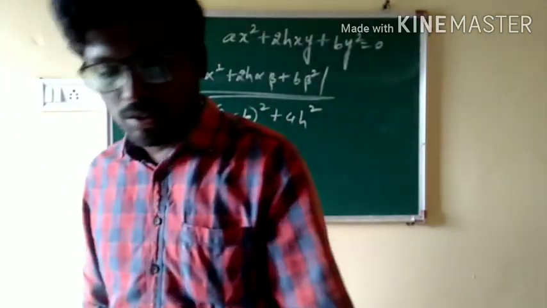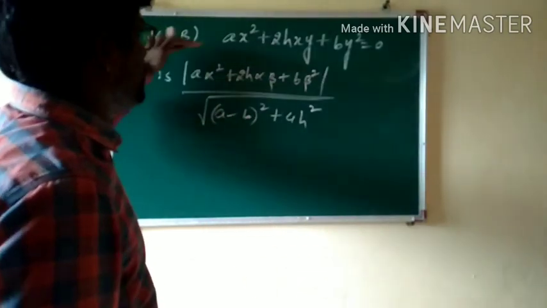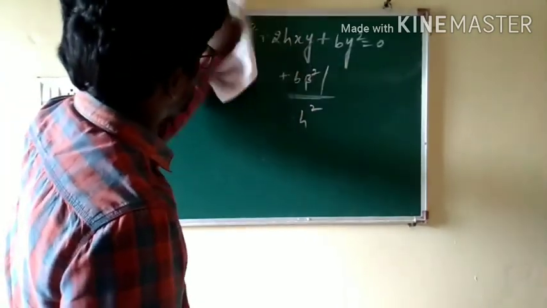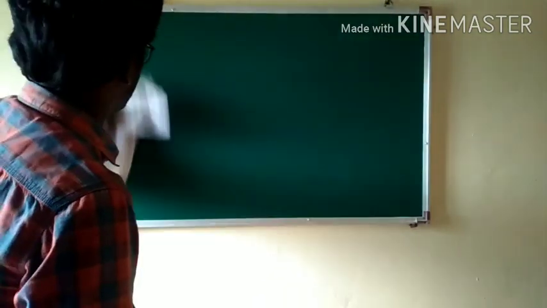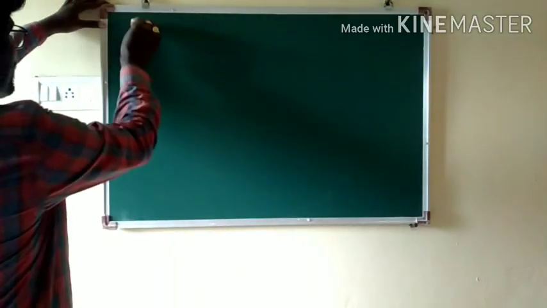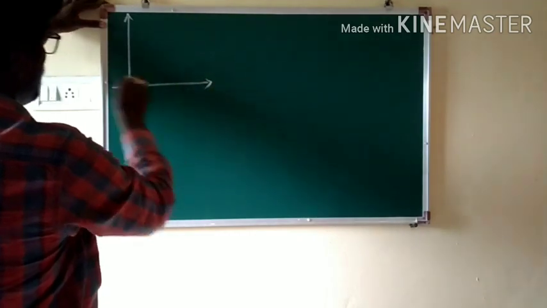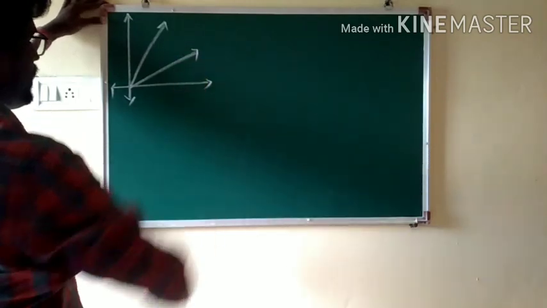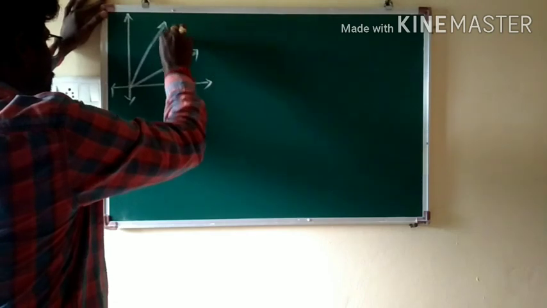What is the theorem here? We are talking about the product of the perpendiculars taken from the point alpha comma beta to the pair of lines given by this. First we'll take the figure like this. Then I'll give you the complete picture. Let us consider this is the coordinate system, and these are the pair of lines which are given by ax square plus 2hxy plus by square equal to 0.